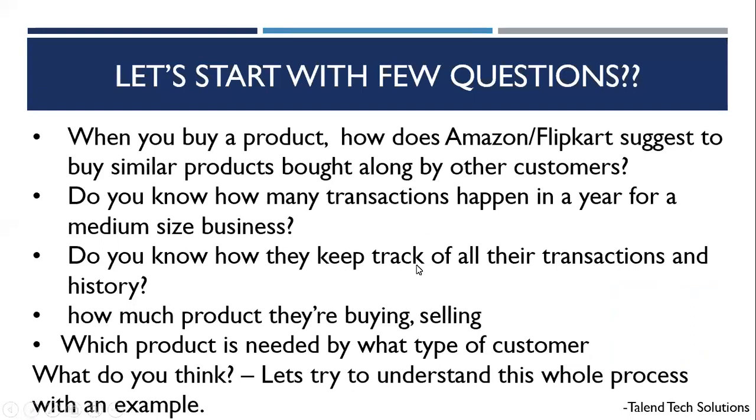Okay, guys, let's start with a few casual questions. You might have seen these things, but let's see if you know the reason behind them. Let's say you go to Amazon or Flipkart and try to buy a mobile phone. If you scroll down, it will give you a suggestion to buy a cover or a screen guard. Have you guys seen that?